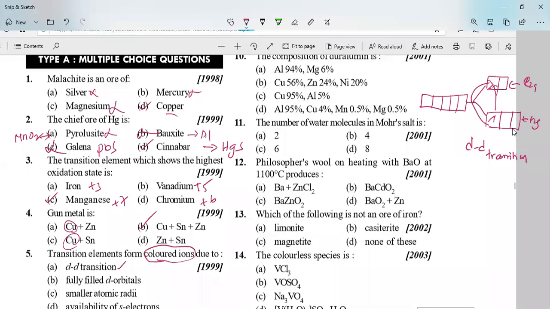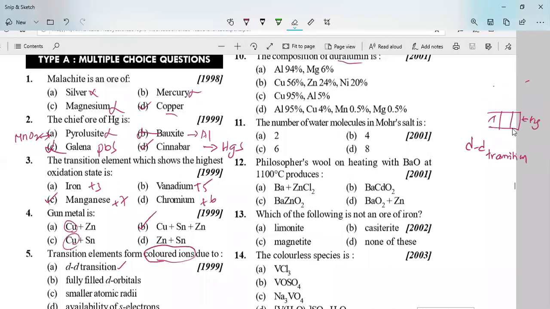Next, coming to the 10th question: duralumin. Duralumin is an alloy. Alloy means a combination of two or more metals, which we call alloys. So here, duralumin.